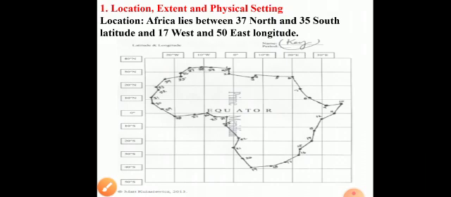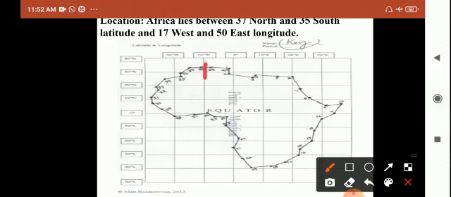Next, location of Africa. Africa lies between 37 degrees in the north and 35 degrees in the south latitude, 17 degrees in the west and 50 degrees in the east longitude. These are all imaginary lines. This is the location of Africa.